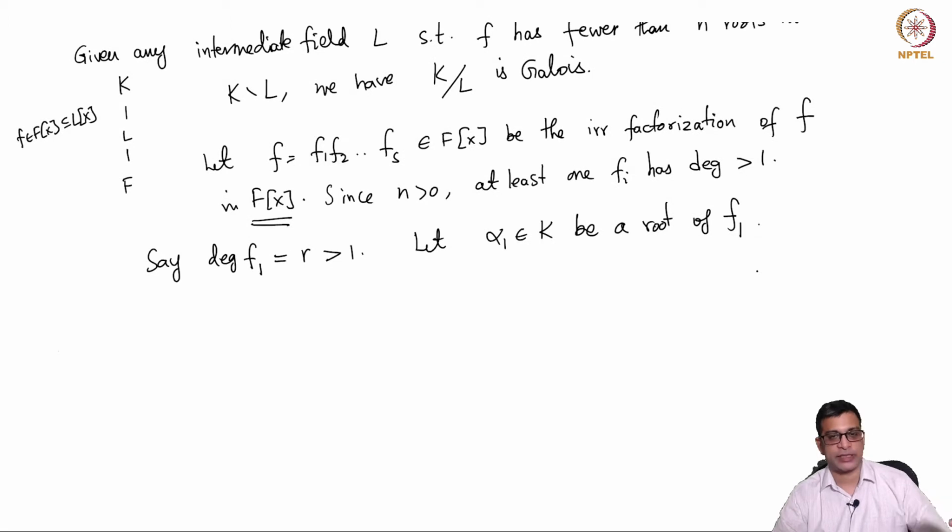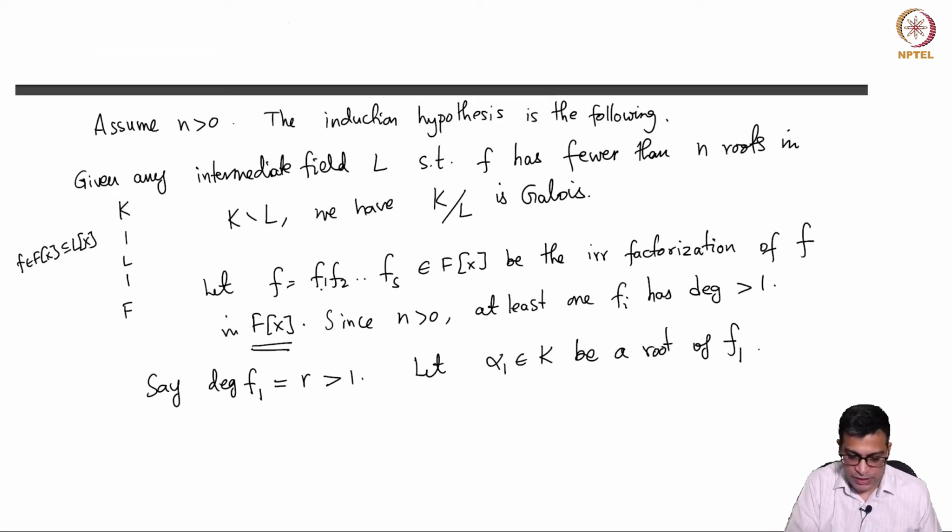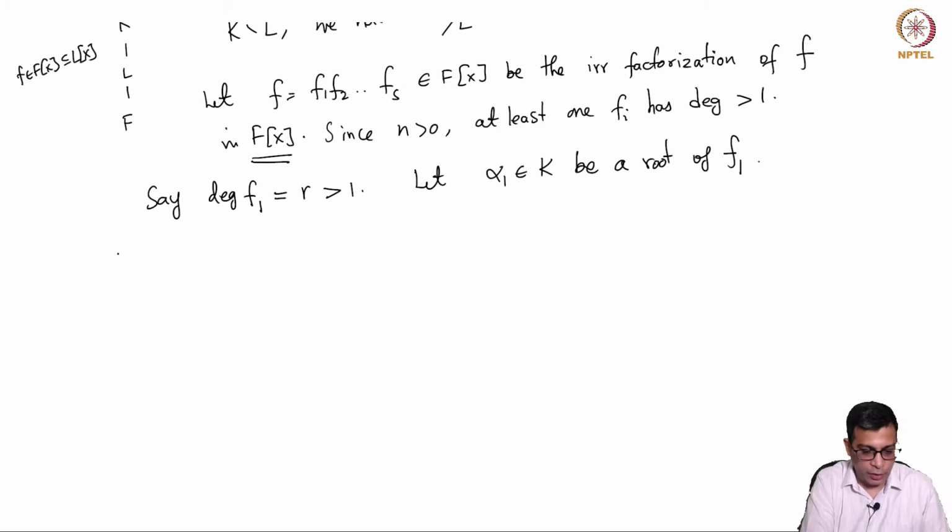Remember that f splits completely in K, that means f1 also splits completely. So it has all the roots in K. I take just one of them, alpha 1, and now I am interested in this intermediate field, F(alpha 1).